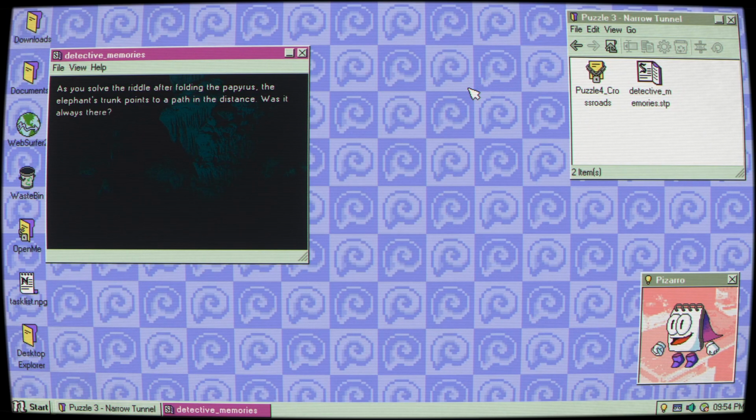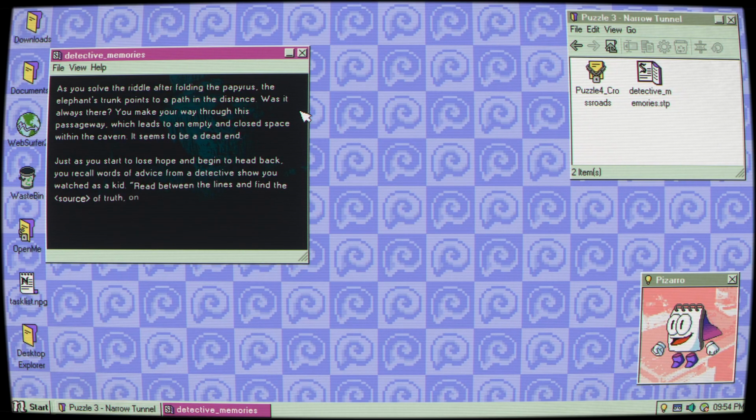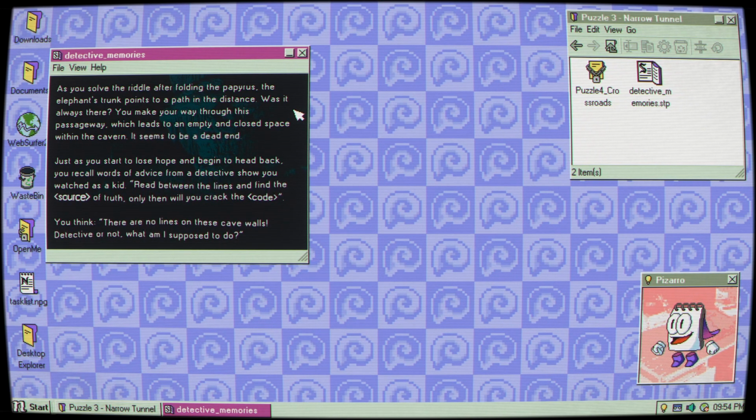As you solve the riddle, after folding the papyrus, the elephant's trunk points to a path in the distance. Was it always there? You make your way through the passageway, which leads to an empty and enclosed space within the cavern. It seems to be a dead end.